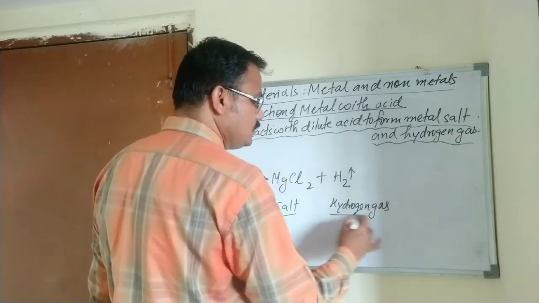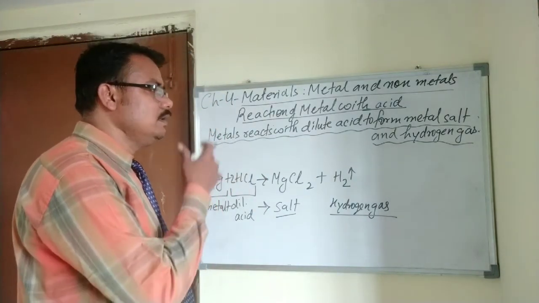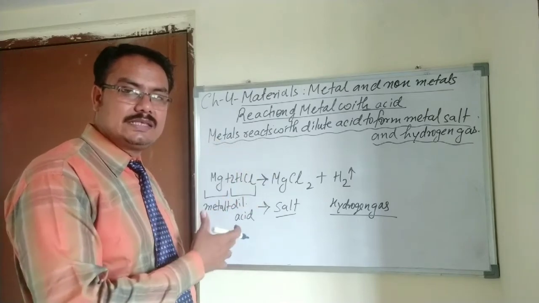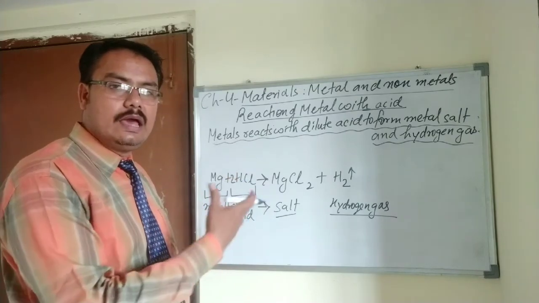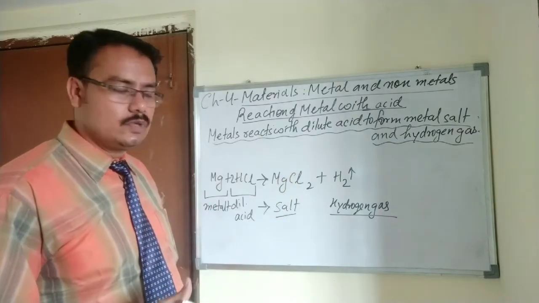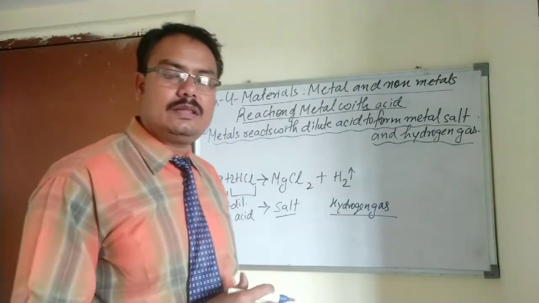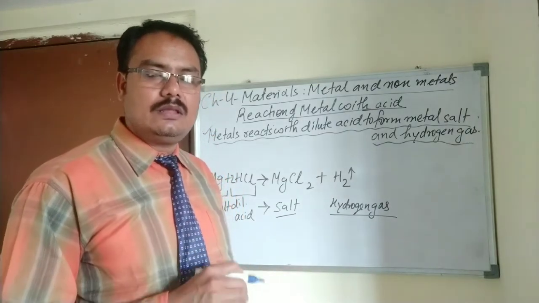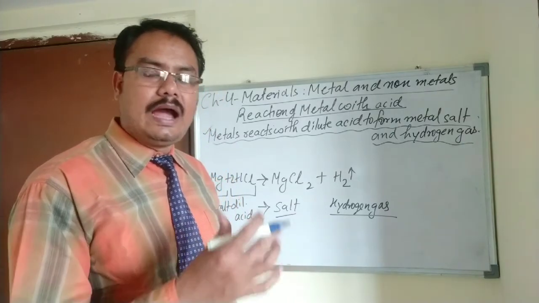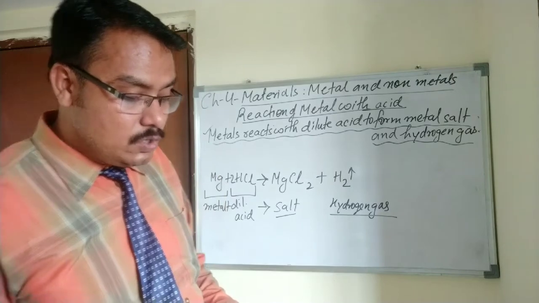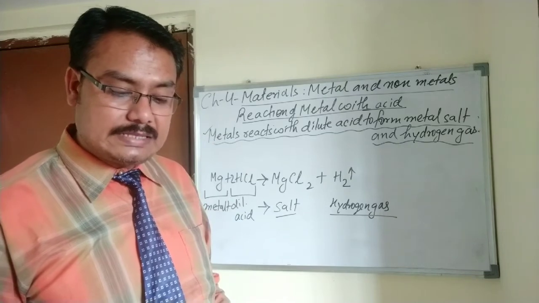So what we have seen here, that when a metal reacts with dilute acid, it forms salt, that is magnesium chloride, and hydrogen gas is released. So this topic is about what happens when a metal reacts with dilute acid. When a metal reacts with dilute acid, salt is formed along with hydrogen gas. The example I have given you is magnesium metal, when it reacts with hydrochloric acid it forms magnesium chloride